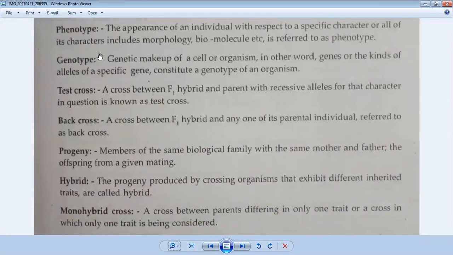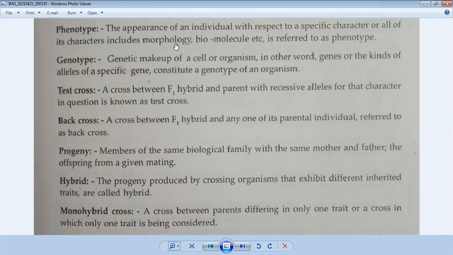Now let's talk about phenotype and genotype. The appearance of an individual with respect to a specific character, or all of its characters, including the morphology, biomolecules, etc., is referred to as the phenotype. This word morphology is very important. Morphological characters means the external characteristics of that particular organism. So on the basis of external characteristics, we can consider the appearance of that organism.